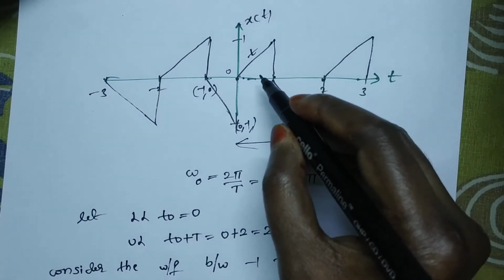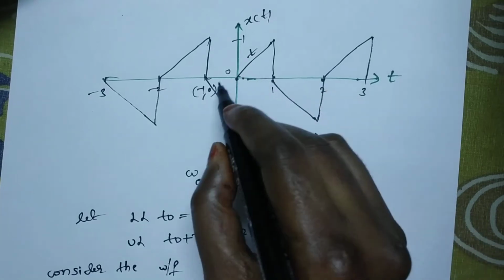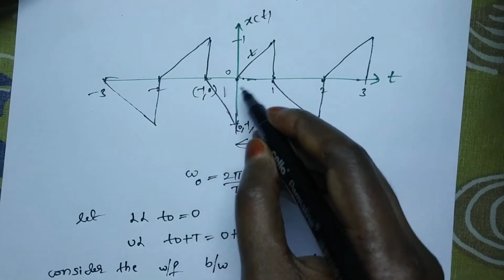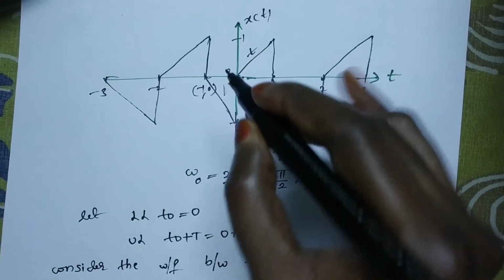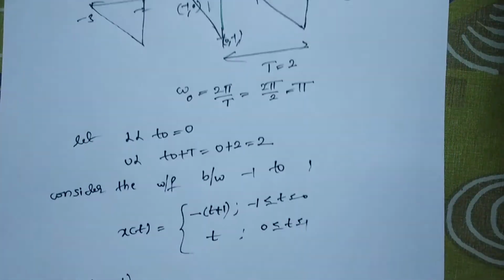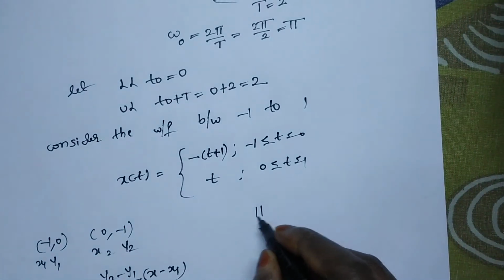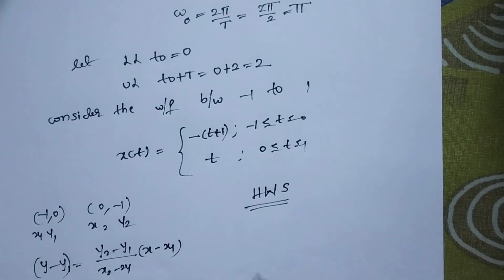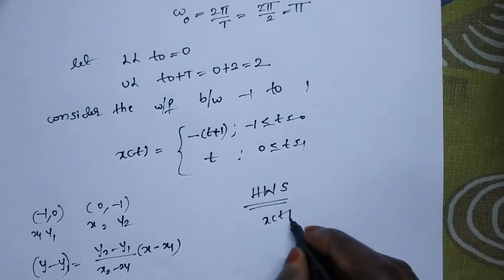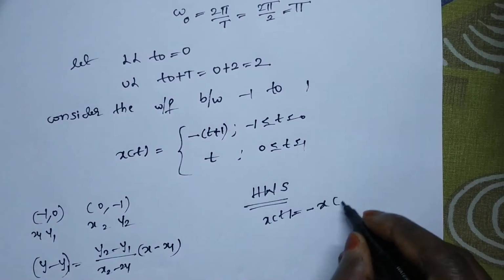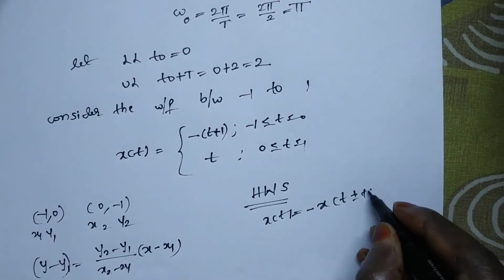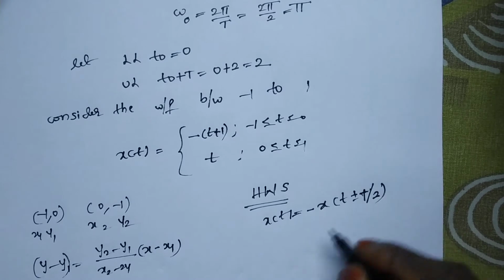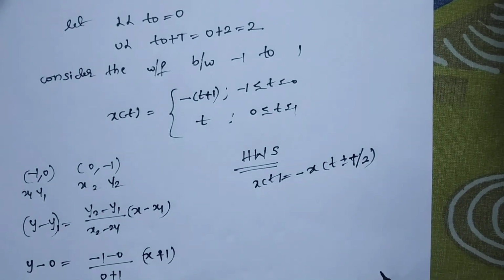And half-wave symmetry: if you shift this portion and invert it, you get the same signal. That means the given signal is following the half-wave symmetry, satisfying the condition x of t equals minus x of t plus or minus T by 2. Then what is the condition?